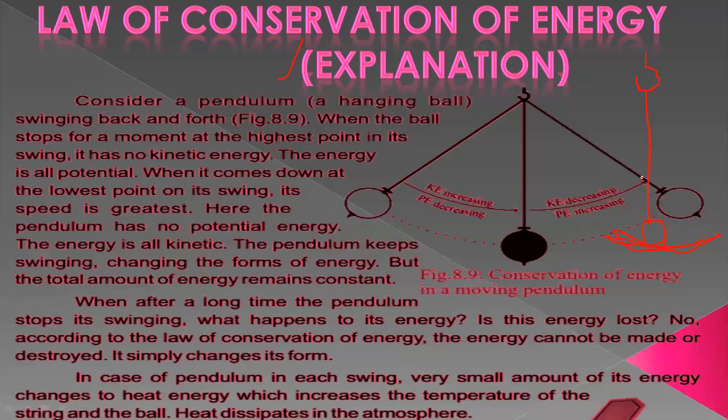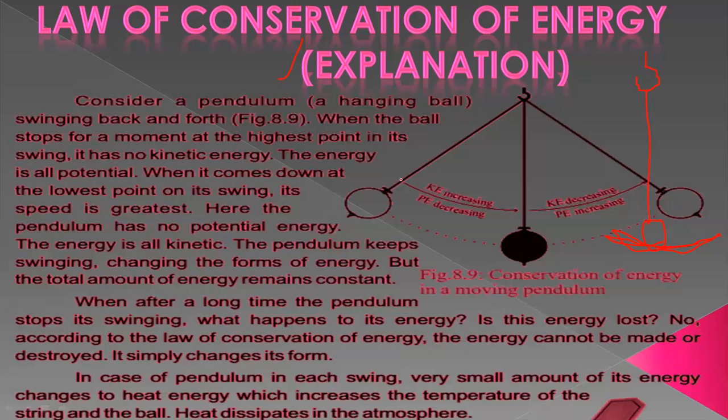When the pendulum moves to its lowest point, it will not stop here, but will quickly move through. It means the kinetic energy is more here because it is the lowest point. If kinetic energy is increasing here, definitely potential energy will decrease.